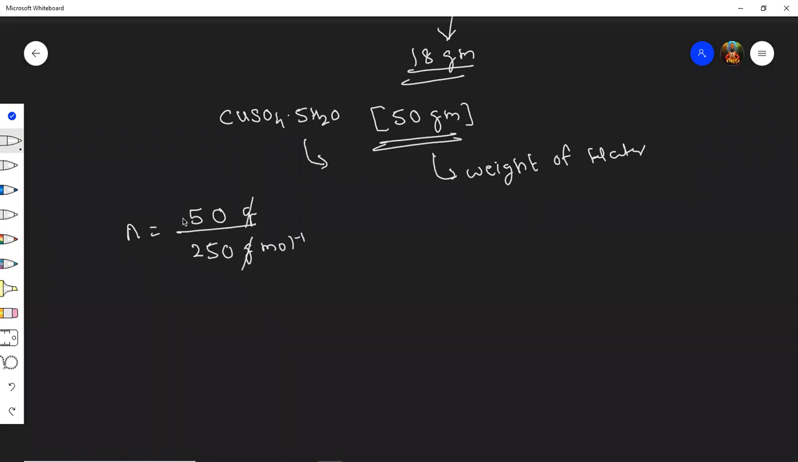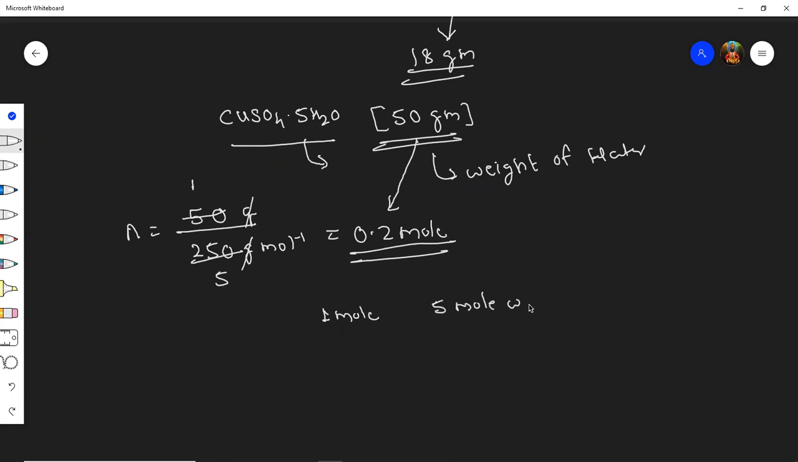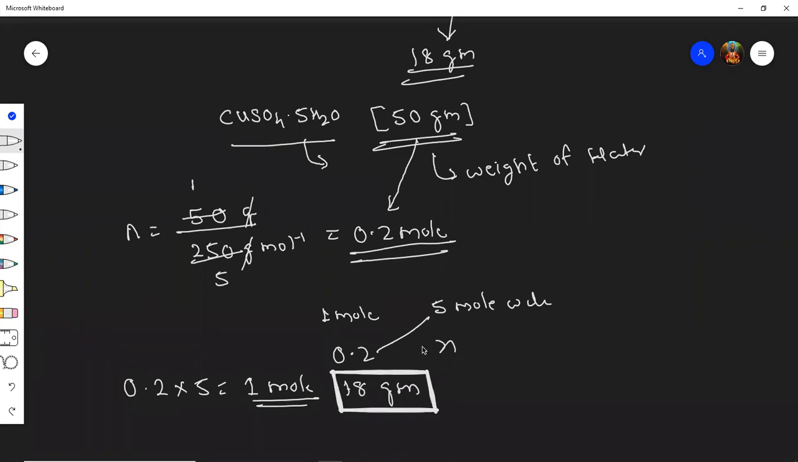And this is gram cancel. 1s are, it will come 5s are 1 by 5 means 0.2 mole. Means in 50 grams is equal to 0.2 moles. Now, according to this formula, I know if 1 mole of copper sulfate is there, I get 5 mole of water. But I don't have 1 mole, I have only 0.2 mole. And if you multiply it 0.2 into 5, I get 1 mole of water. But they did not ask us mole, they asked us weight. I know 1 mole of water means 18 grams. Are you getting it?